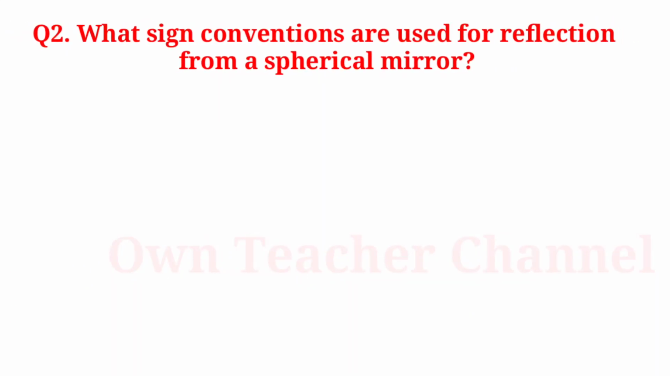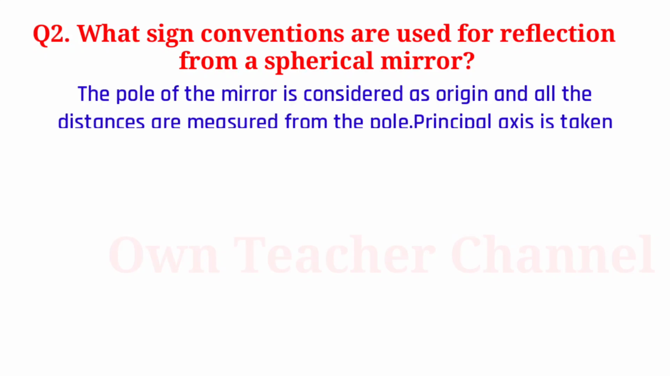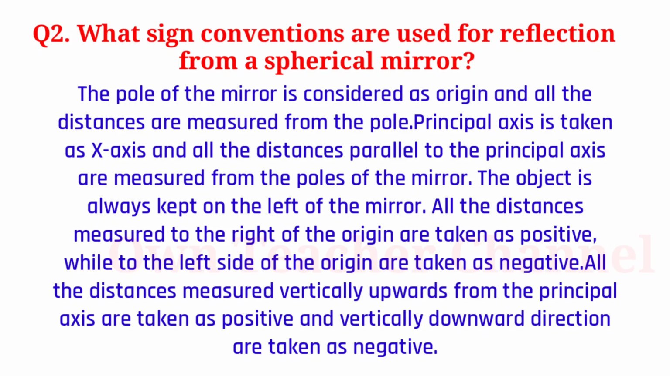Question 2. What sign conventions are used for reflection from a spherical mirror? The pole of the mirror is considered as origin and all the distances are measured from the pole. Principal axis is taken as x-axis and all the distances parallel to the principal axis are measured from the pole of the mirror. The object is always kept on the left of the mirror.